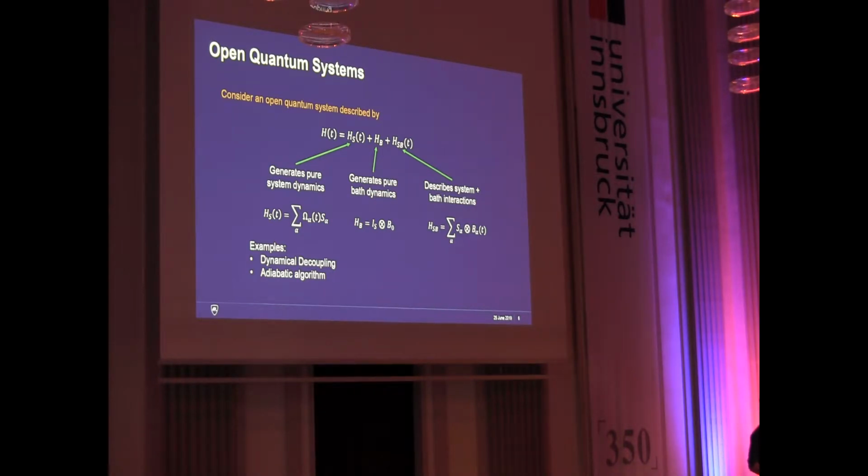we have a system Hamiltonian, which governs just the pure system dynamics. This can be, for example, in one case, dynamical decoupling, strong, fast pulses on the system, or in the opposite regime, very slow dynamics corresponding to something like an adiabatic algorithm. We have terms that correspond purely to the bath, as well as a term that we typically correspond to the system-environment interactions. And these bath operators can be quite general. They can correspond to time-dependent operators that are quantum, corresponding to quantum noise, or classical noise. But there are correlation functions that one can relate to these operators.